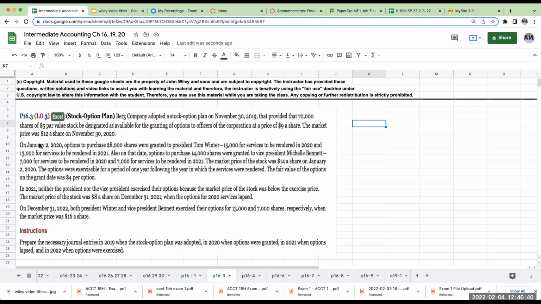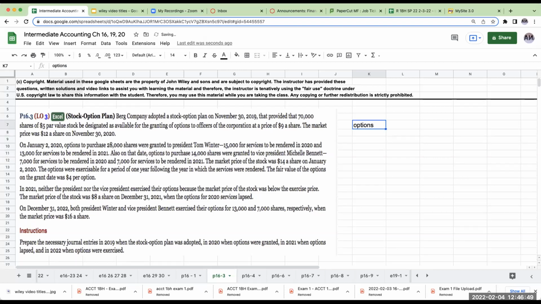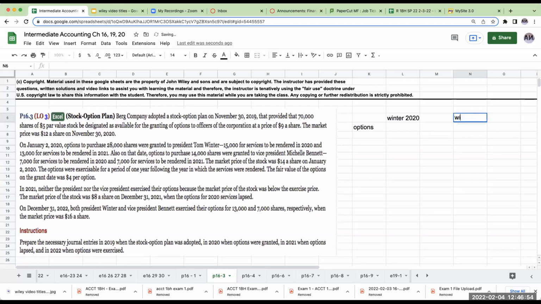So right over here, January 2nd, options to purchase 28,000 shares were granted to Tom Winter. So options for Winter, 2020 and 2021. He was granted 15,000 options for his services in 2020, and he was granted 13,000 options for his services in 2021. So this is options right over here.